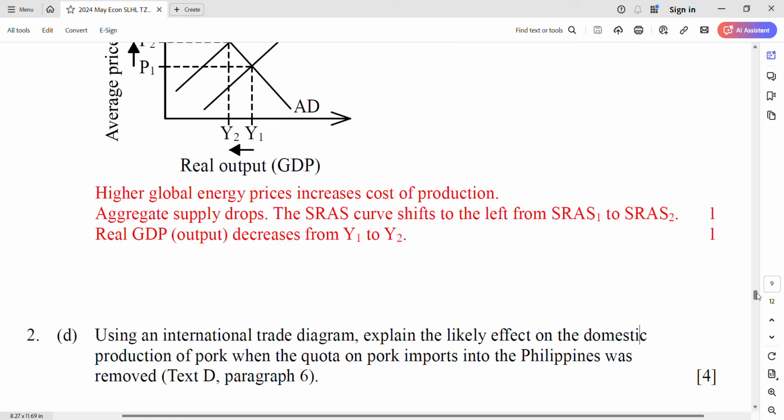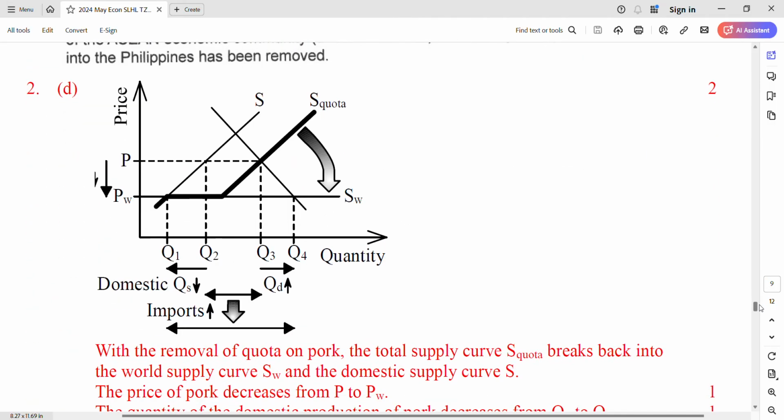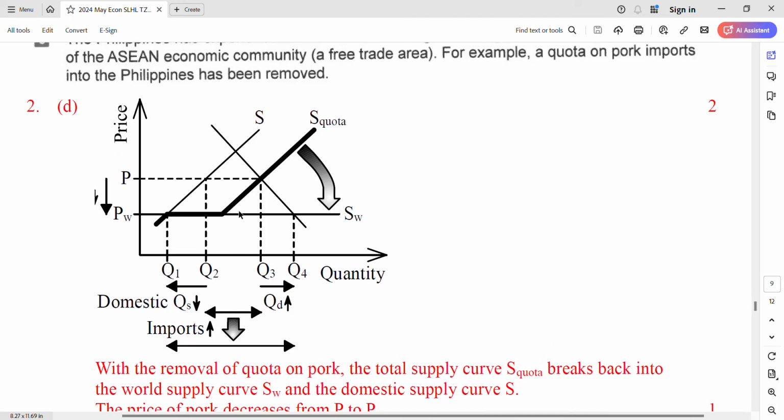Welcome back, and checking time. The diagram is like this. Can you see? Before is a combined quota supply curve. And then the quota is removed, so it becomes separated into the domestic supply curve and the horizontal world supply curve. Before, domestic production is Q2, now the domestic production is Q1. It should be less, right? More competition from foreign goods. So decrease from Q2 to Q1 for the domestic quantity.